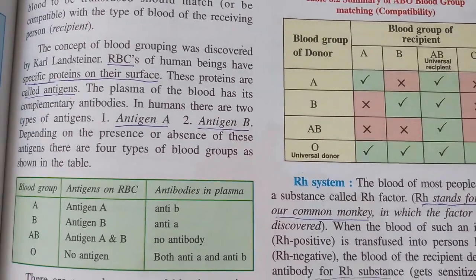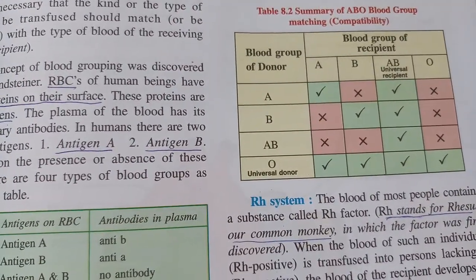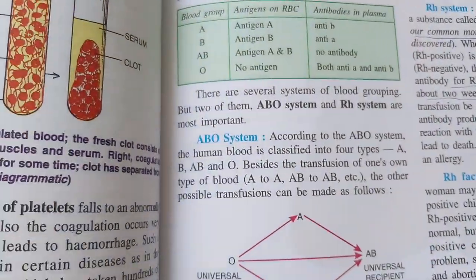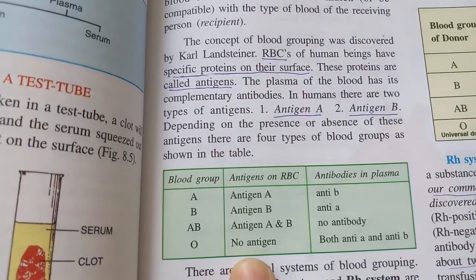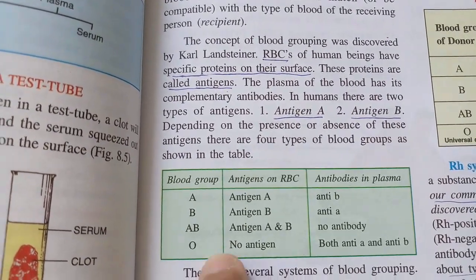So a person having blood group O can donate to anyone, A or B or AB, and the reason is the antigen. That antigen makes the difference, right? Blood group O does not have any kind of antigen.